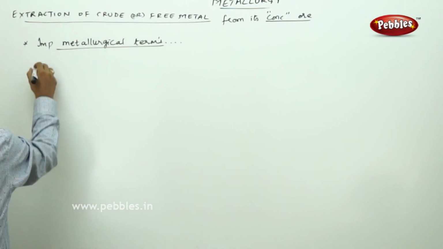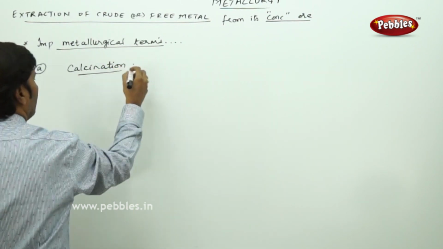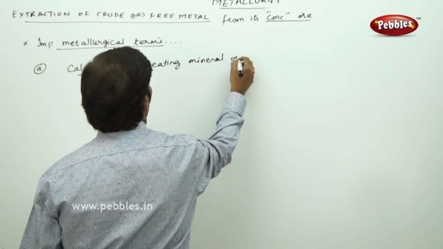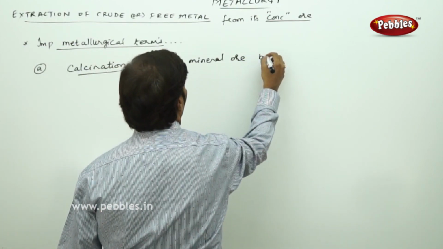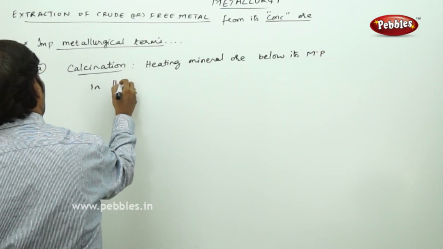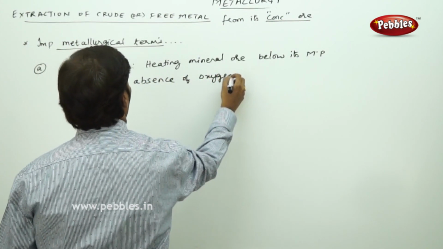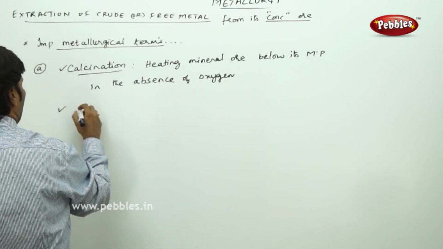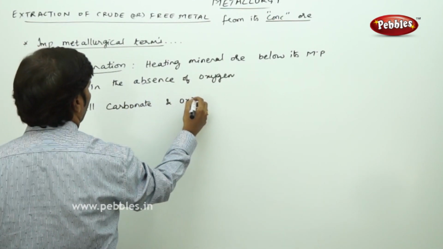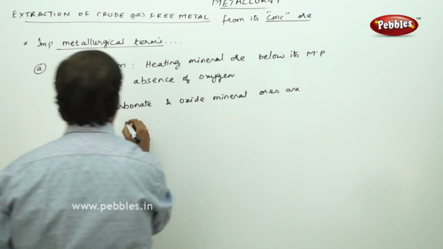The first one is calcination. Calcination is heating a mineral ore below its melting point in the absence of oxygen, and all carbonate and oxide mineral ores are calcinated.